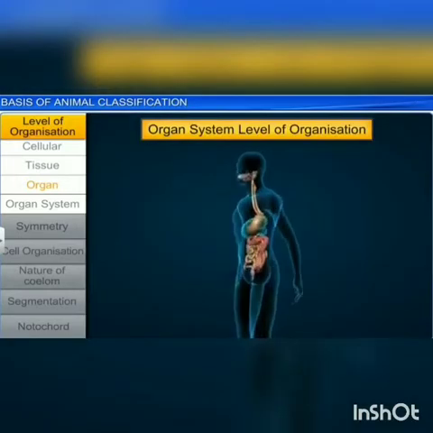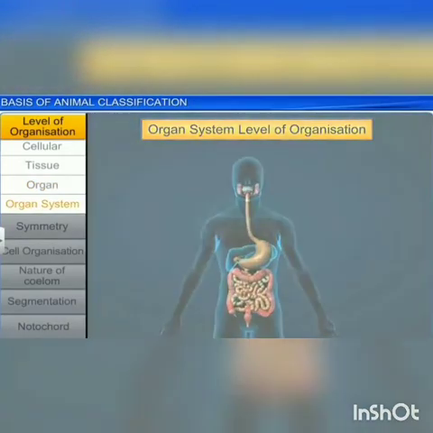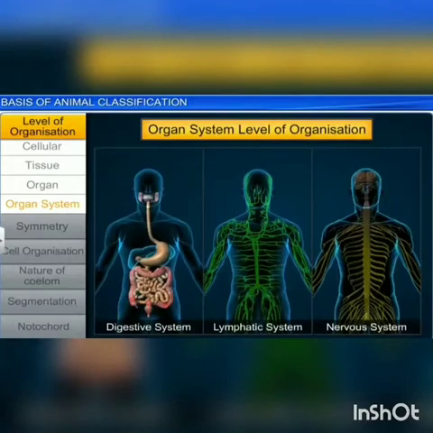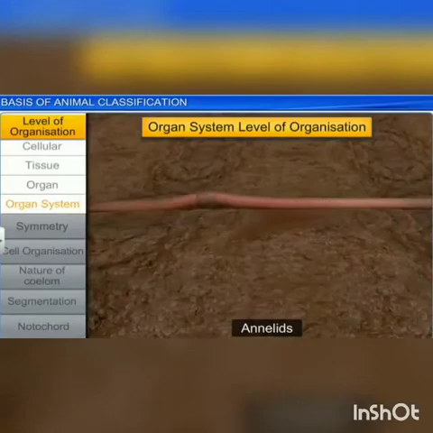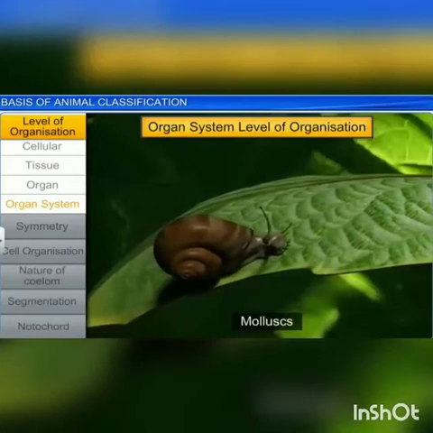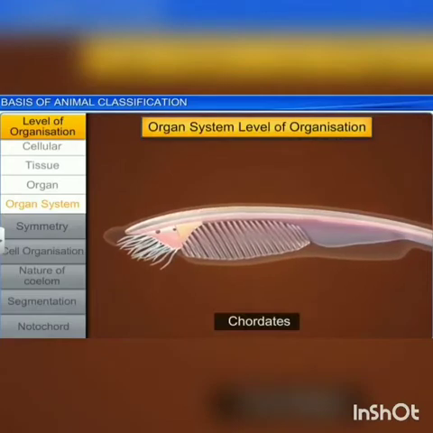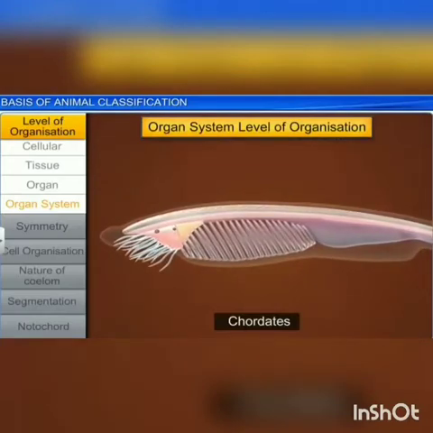And the next is the organ system level of organization. Each system is associated with a specific function and shows organ system level of organization, such as digestive, lymphatic, and nervous system. Organ system level of organization is exhibited in arthropods, annelids, mollusks, echinoderms and chordates. Chordates also exhibit organ system level of organization, which can be very primitive and simple or complex depending upon the individual animal.